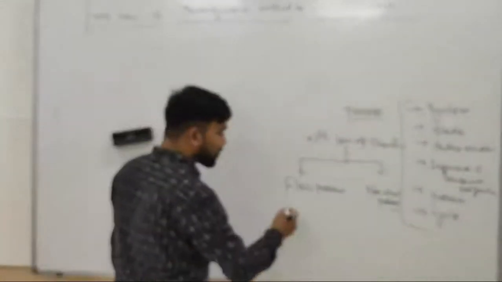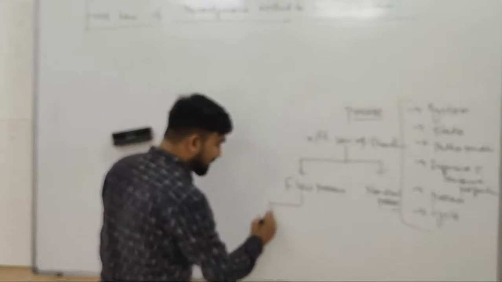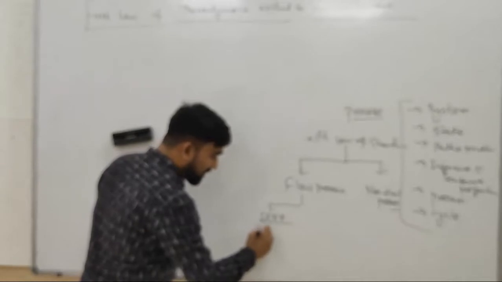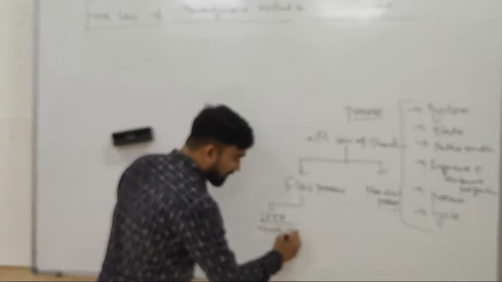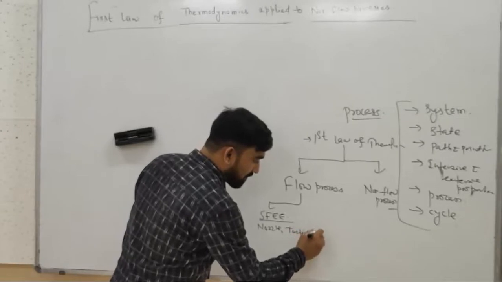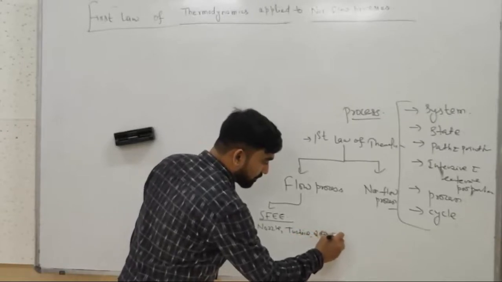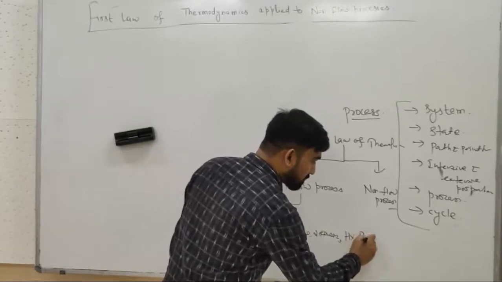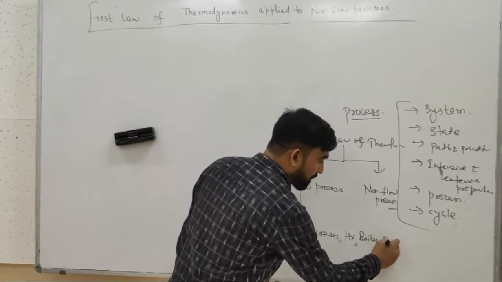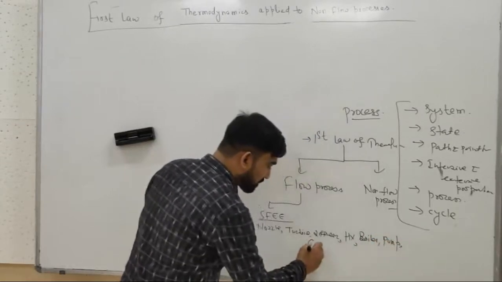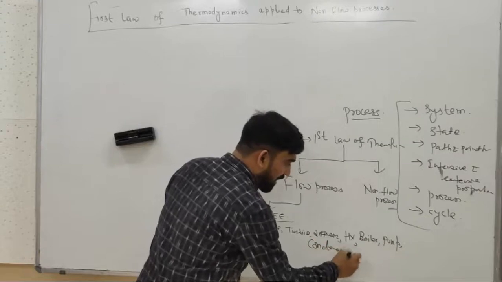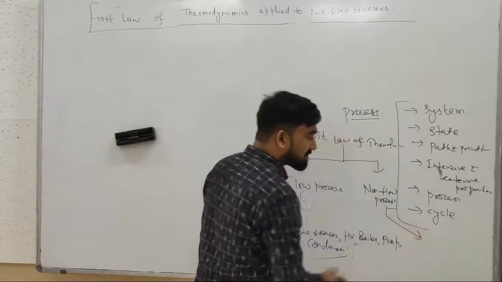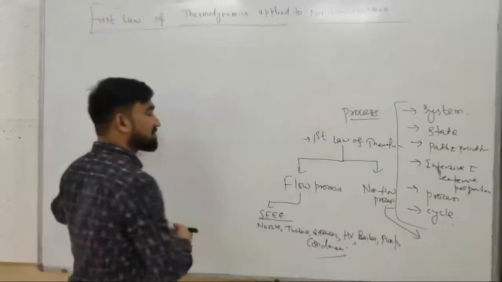In case of flow processes, we will see some examples, with the help of the steady flow energy equation applied to nozzle, turbine, diffuser, heat exchanger, boiler, pump, condenser, and many more devices.